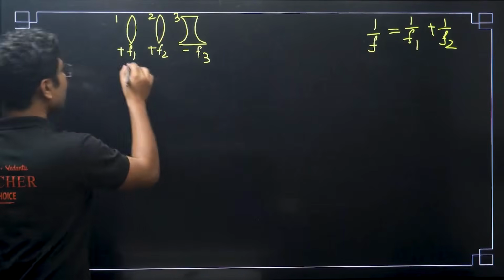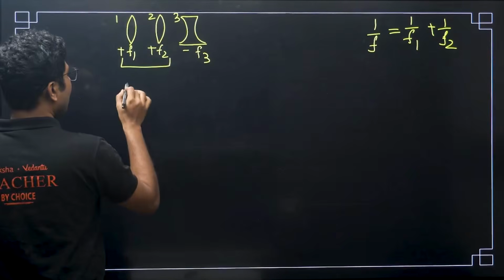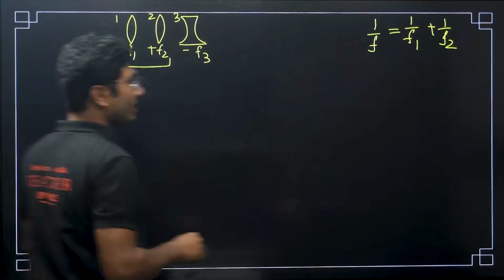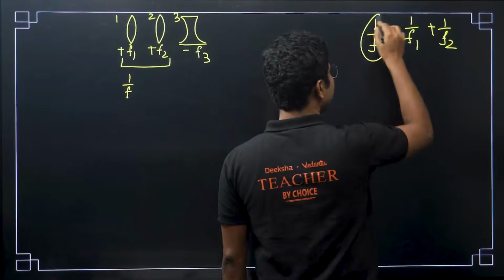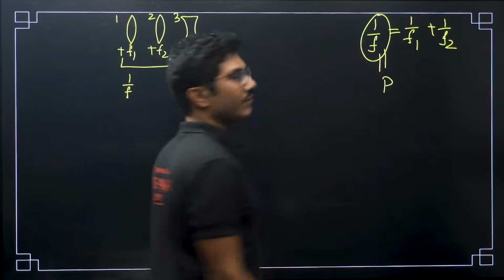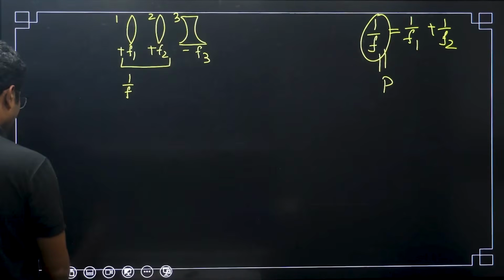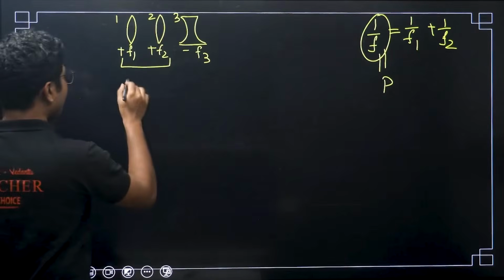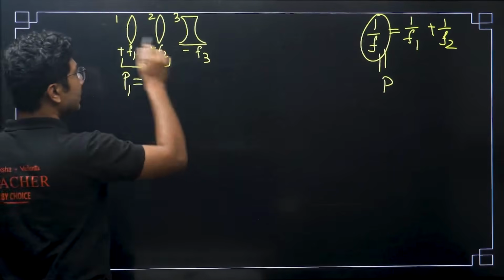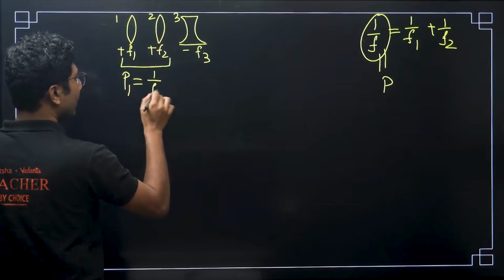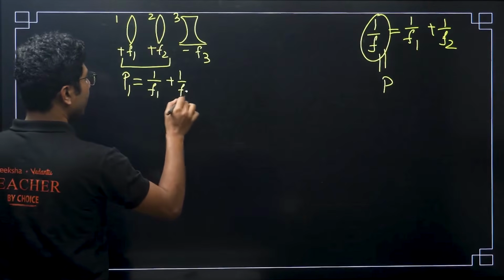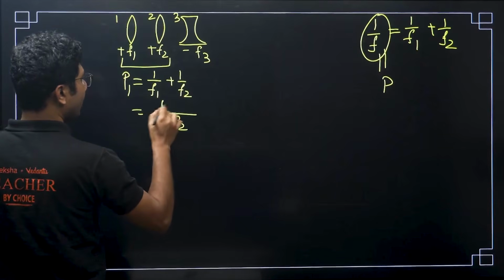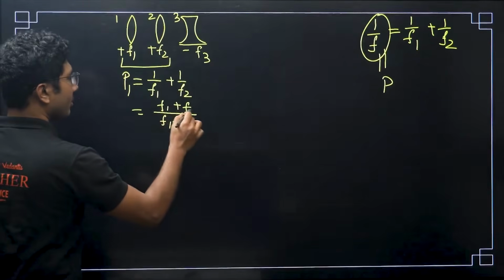So when these two are in contact, what is the equivalent focal length? Now, I will not write it like this, because this is basically the combined power as well. So instead of writing 1 by f, I will write this as power P1. Power P1 is basically when these two lenses are in contact, so 1 by f1 plus 1 by f2. So it will be f1 plus f2 over f1 f2, simple, right?